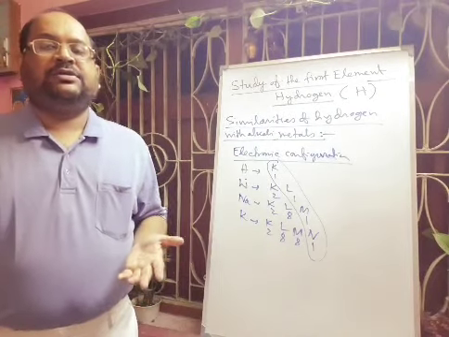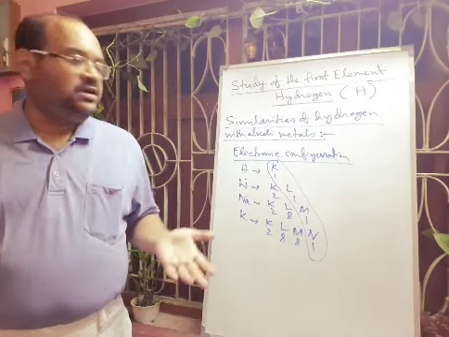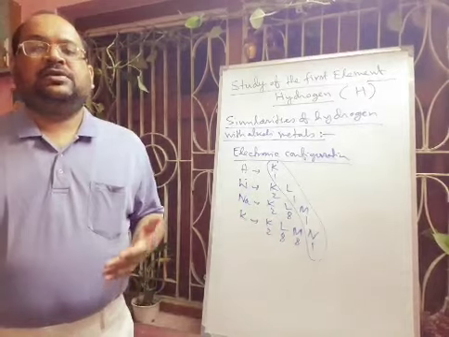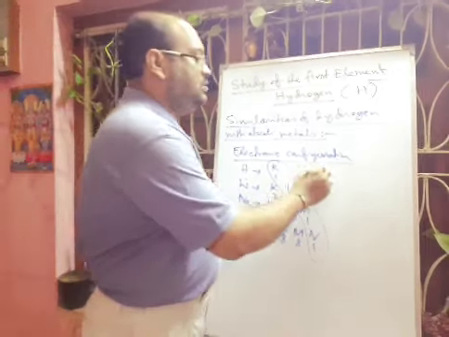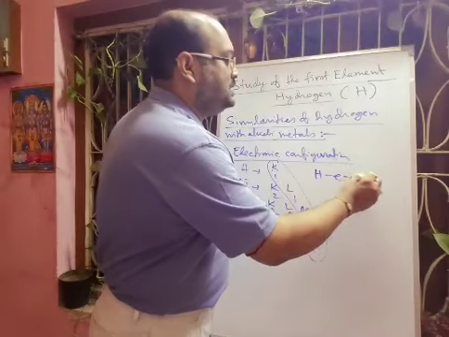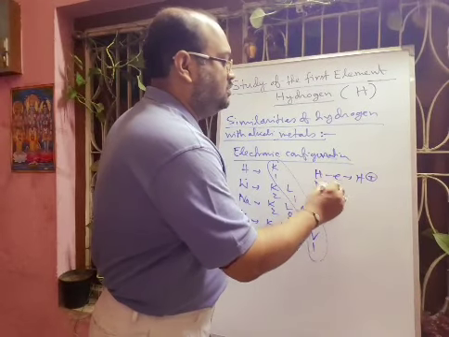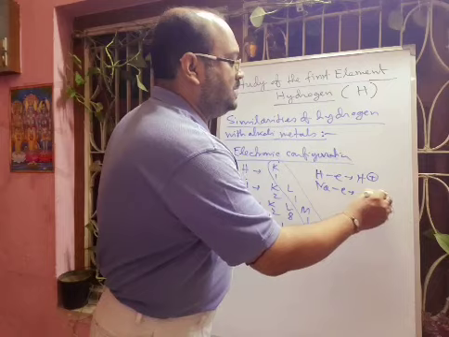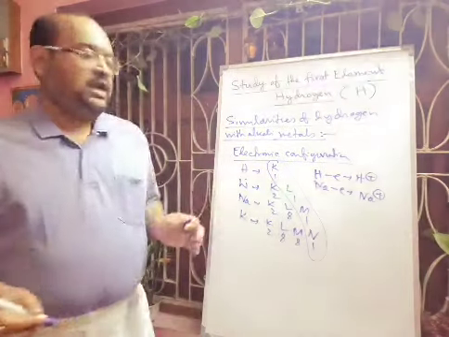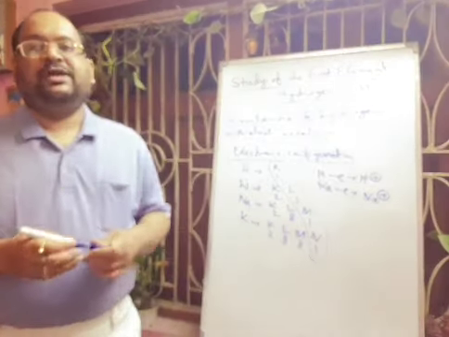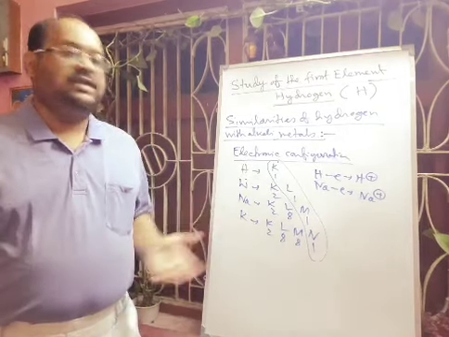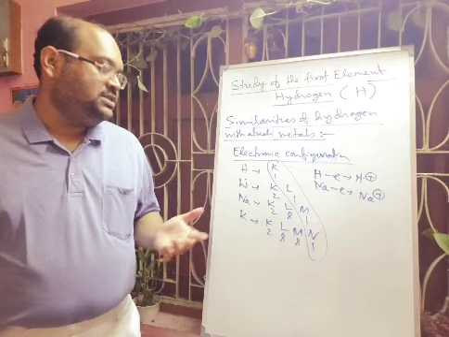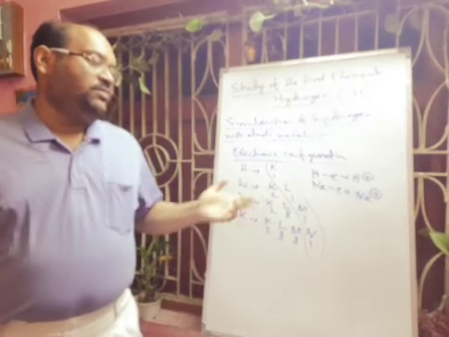Next we will talk about the electropositive character. Both hydrogen and alkali metals can lose 1 electron. Hydrogen loses 1 electron forming H+, and alkali metals also lose 1 electron forming Na+. Lithium and potassium, all will form monovalent positively charged ions by losing 1 electron.